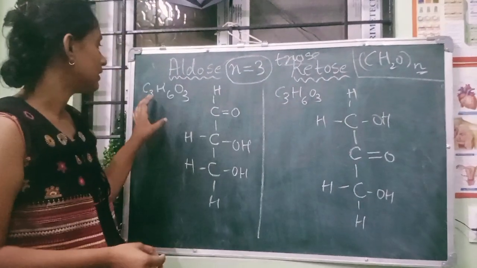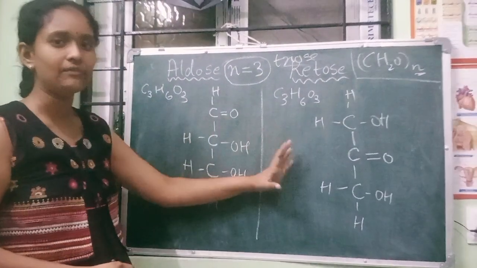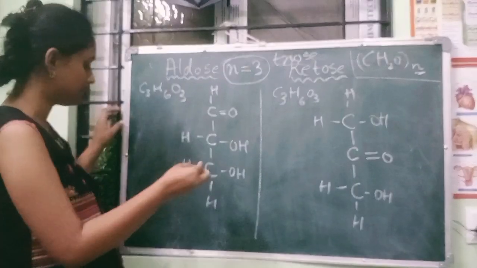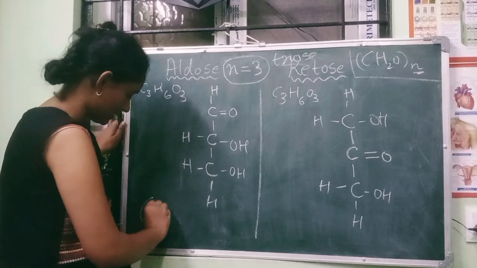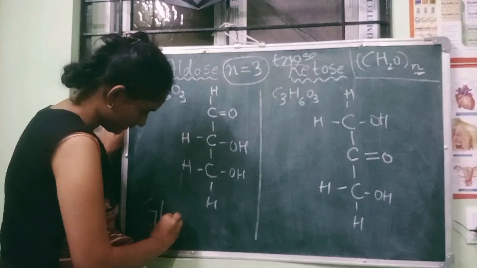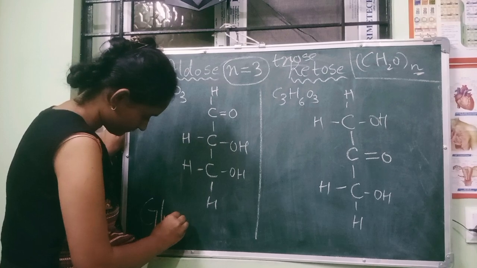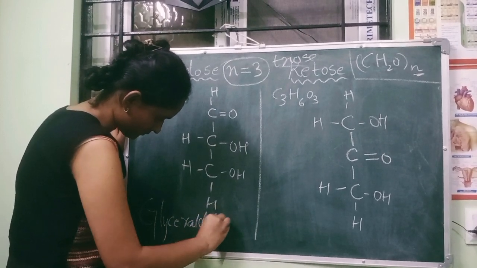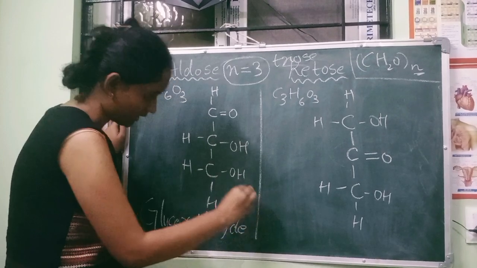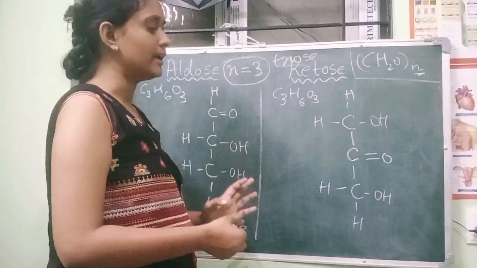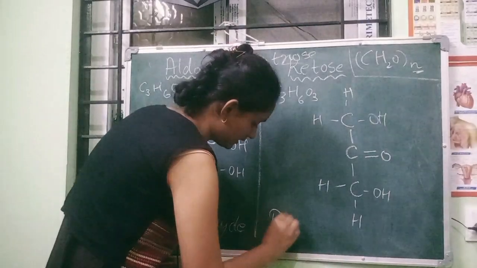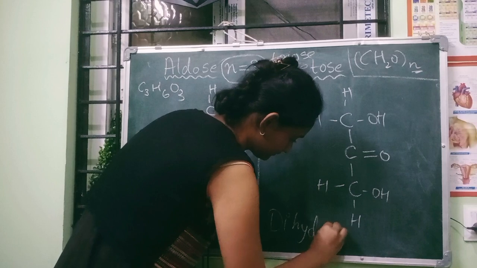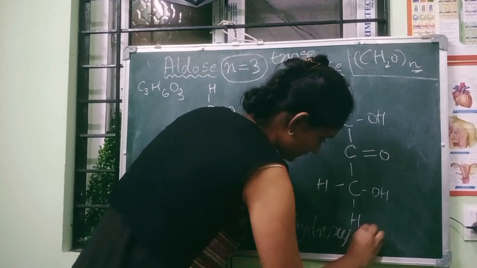So in aldehyde and ketone we have different names for them. Here the name is glyceraldehyde. Remember, just like this. First one is glyceraldehyde, and here it is known as dihydroxyacetone.